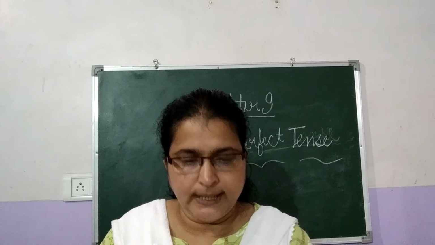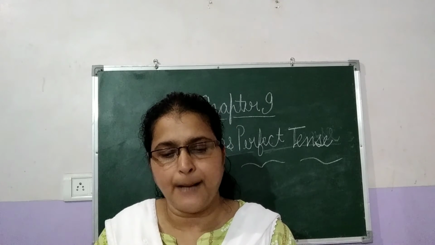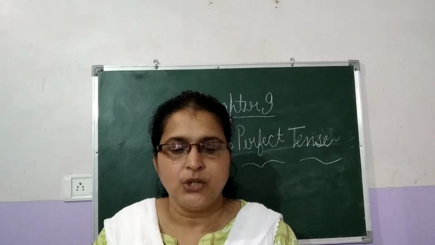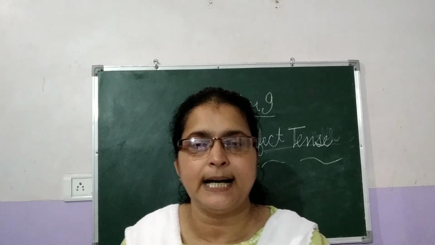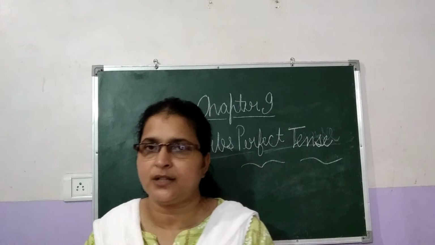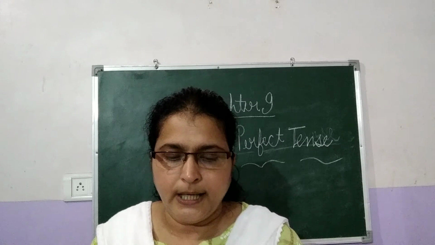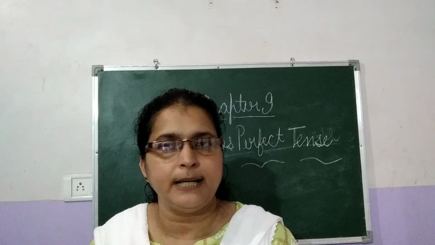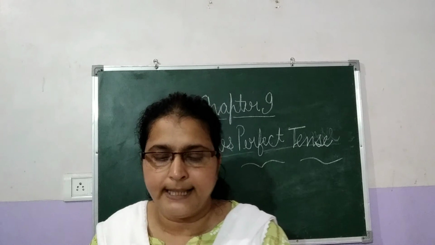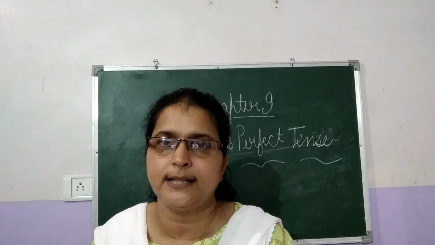Okay. So the next one is: by the time I was up last morning, my friend had already left. So here also two events are mentioned. Mainly in the past perfect tense, two events are mentioned. And it is quite a big sentence. By the time I was up last morning, that is the first event mentioned in the sentence. And the next one is my friend had already left. That is the second event mentioned in the sentence.